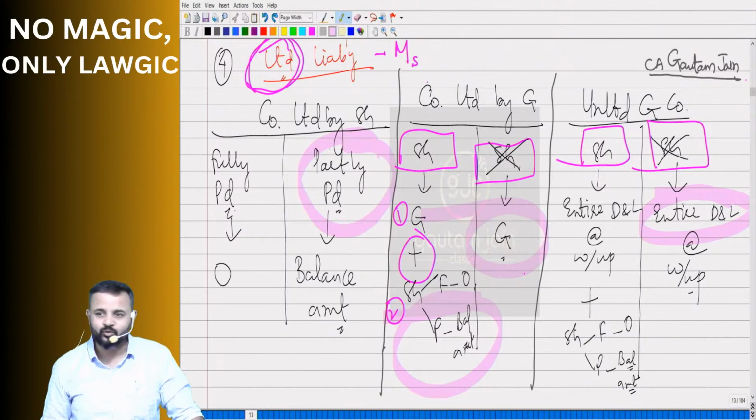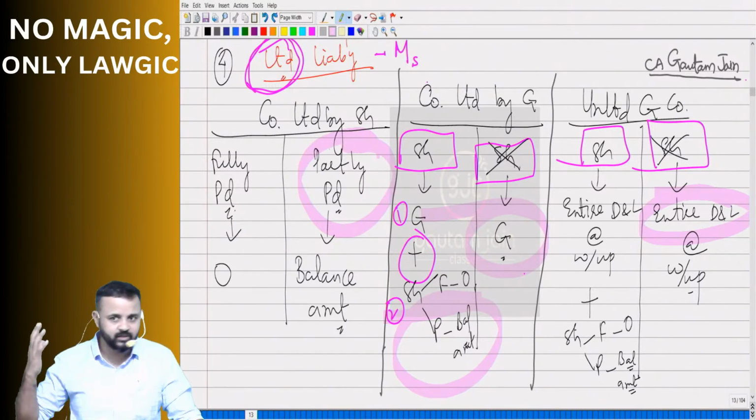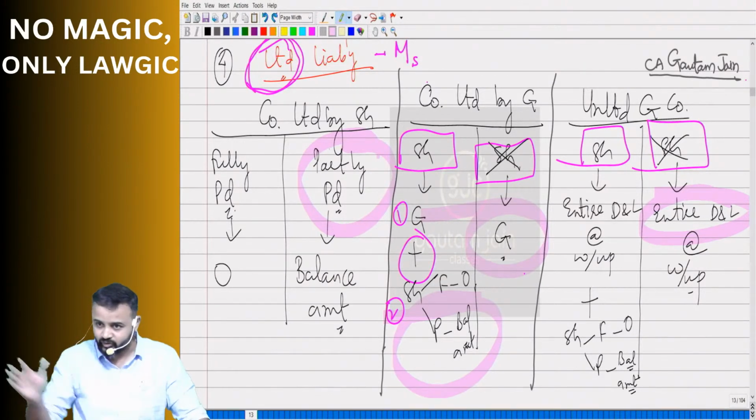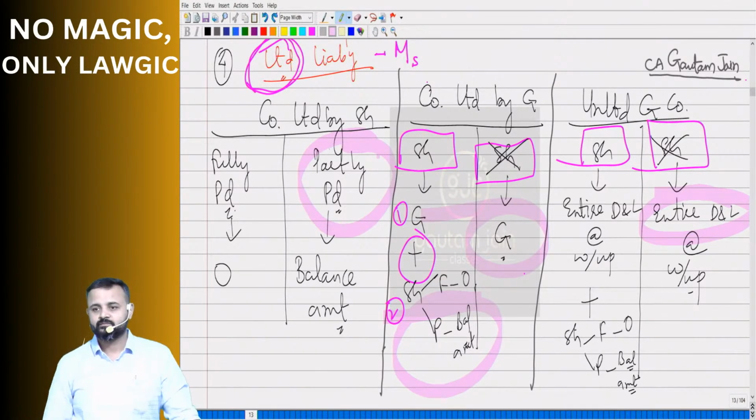Did you follow or not? Did I explain something very difficult? No. So which is the right term to use? Winding up. That is the process of closure. So during winding up, I cannot say at winding up. This is the process. So during winding up, guarantee amount can be enforced.